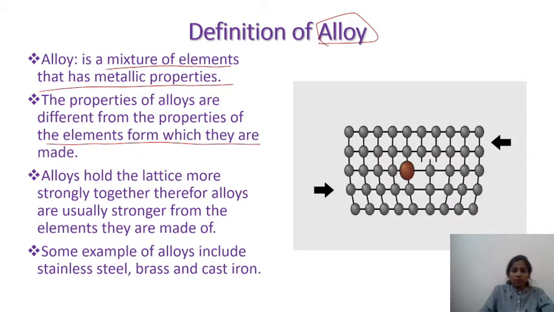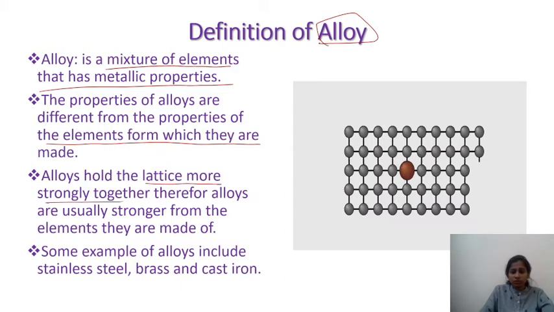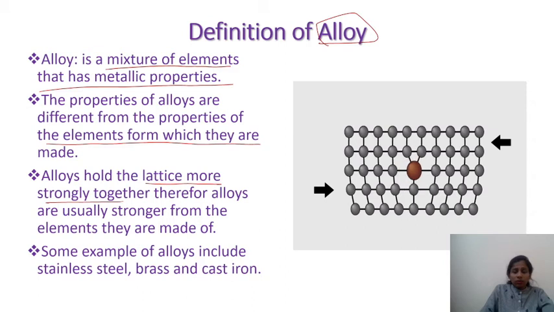The reason is because of the lattice. In this video you can see that one of the metal atoms is replaced by another metal atom. This is the structure of an alloy, and because of this there will be changes in the lattice structure, and this will result in the high strength of the alloy. Some examples of alloys include stainless steel, brass, and cast iron. So we'll look at the types of alloys.